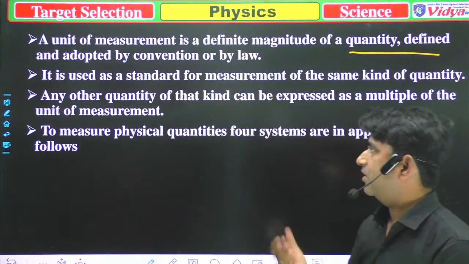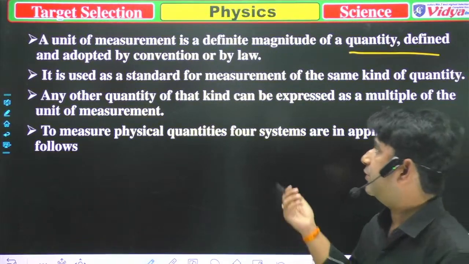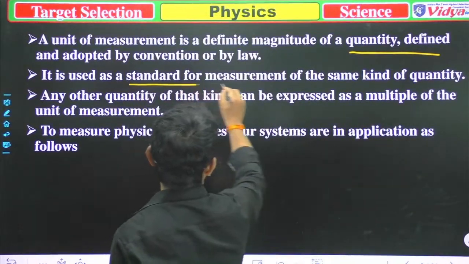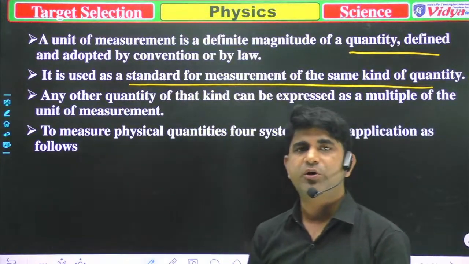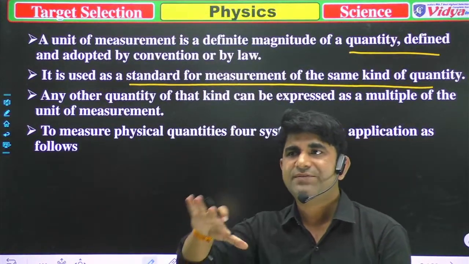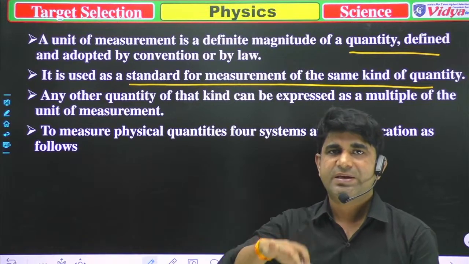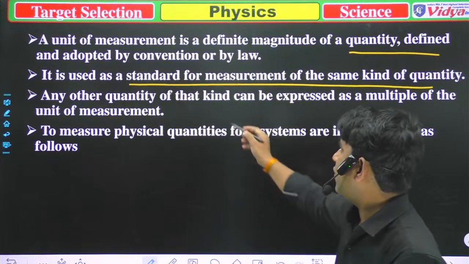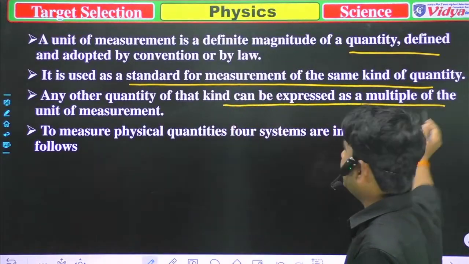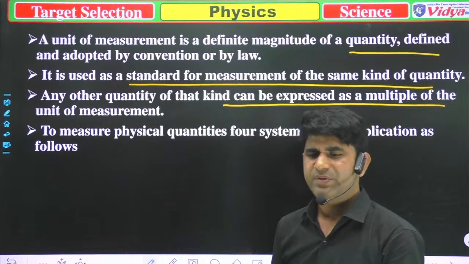When we talk about it, it is used as a standard for measuring quantities of the same kind. Mainly in measurements, we talk about only those quantities which have the same type of measurements. Any other quantity of that kind can be expressed as a multiple of the unit of measurement. I think this is clear to all of you.